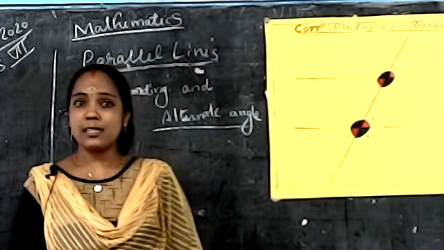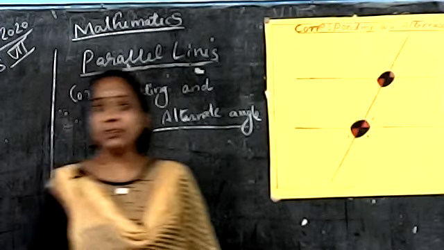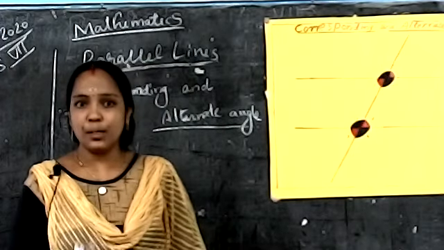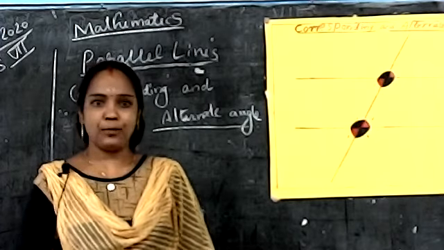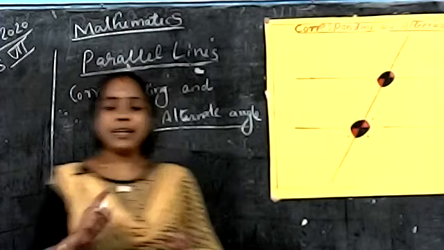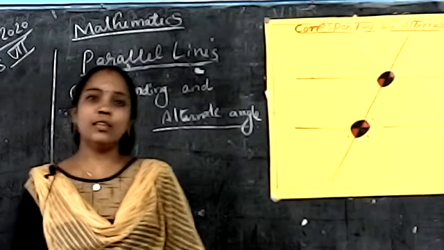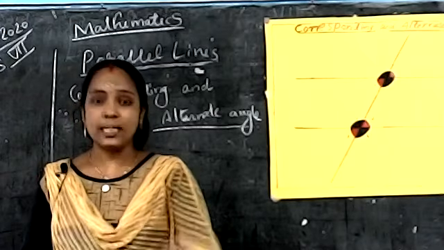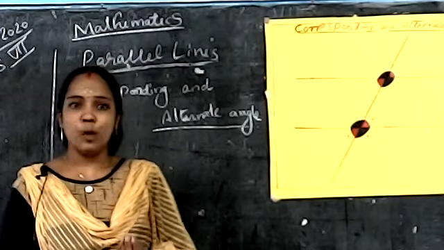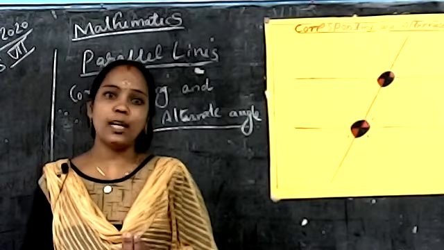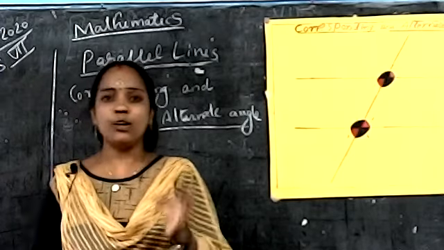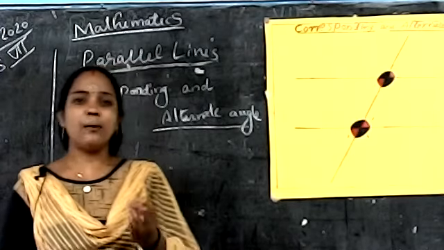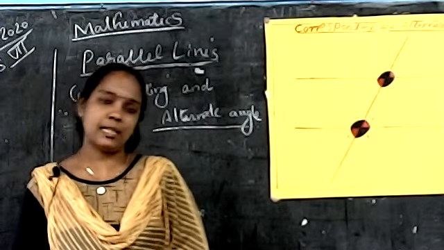Parallel lines forming one quadrilateral. What is the name of that quadrilateral? Parallelogram. Okay. What is special about a parallelogram? Opposite angles are equal. Opposite sides are parallel. Those points were discussed in the last class.